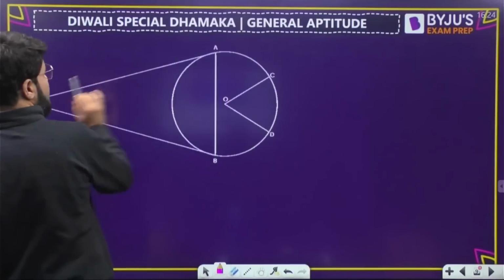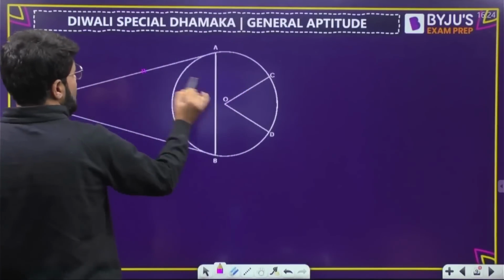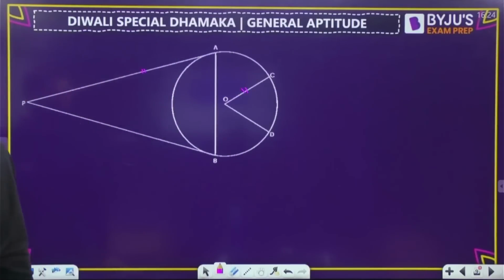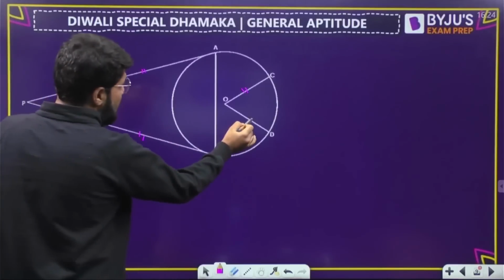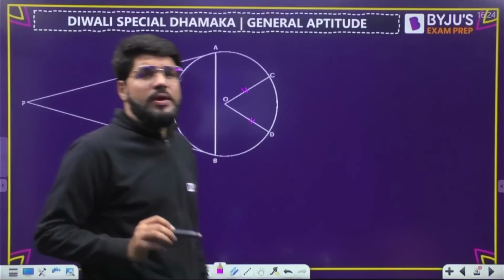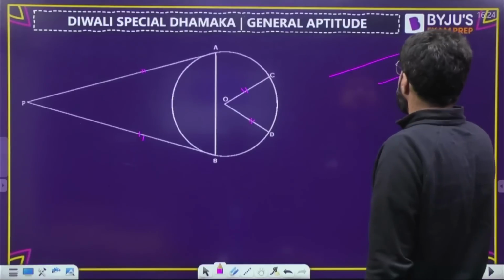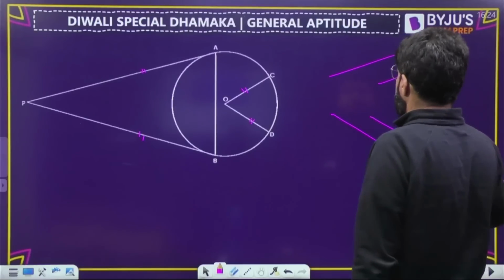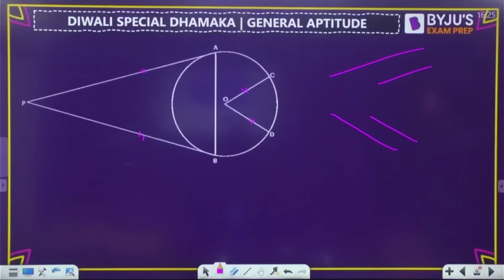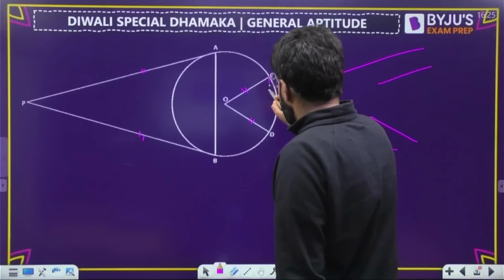What they are trying to tell: PA is parallel to OC. Also, PB is parallel to OD. Both of them make the set of same parallel lines. And even if you want, यहाँ पे भी vertical line बना सकते हैं.